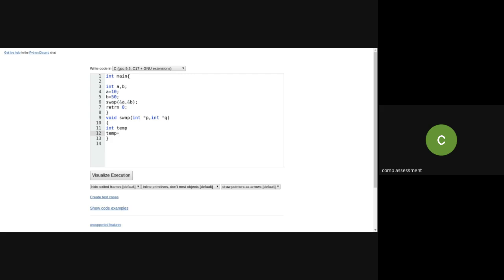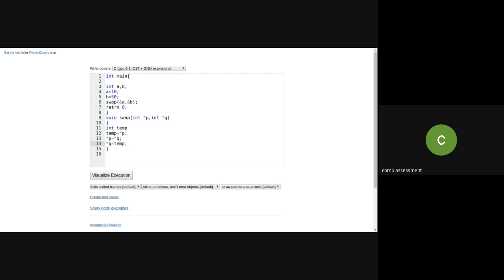I'm keeping the value of A in the temporary variable, so I'm keeping pointer P there. Then pointer P will become, I'm storing the value of Q into this variable. Sorry, it has to be equal, pointer Q. And now what will be the third statement? The value of P is copied into this pointer variable. So P will be pointing to 10, Q is pointing to 50. Initially I kept 10 in temp, then 50 into P, and now I have to assign the value of temp to Q.